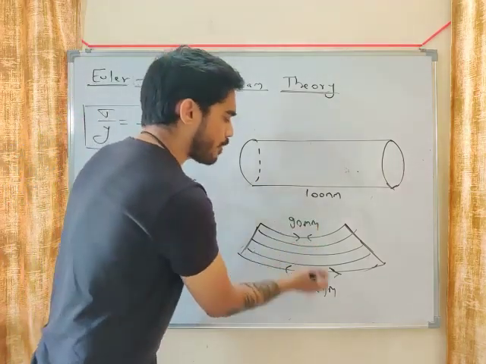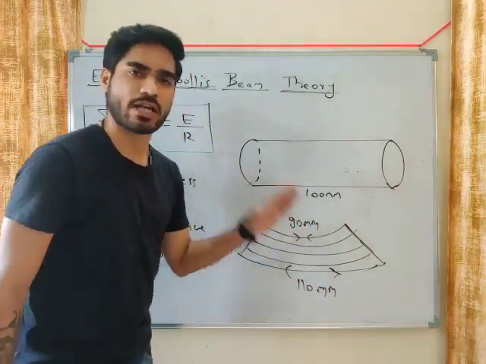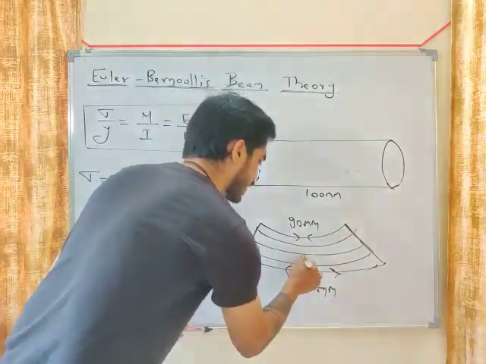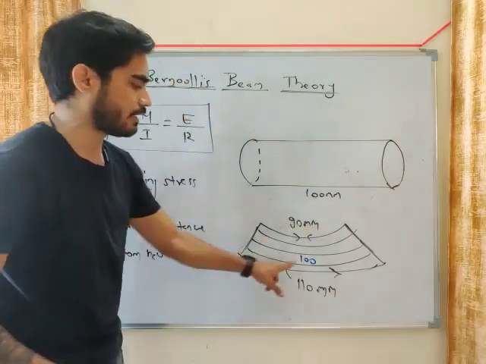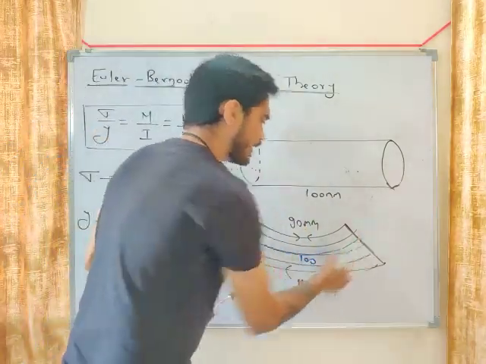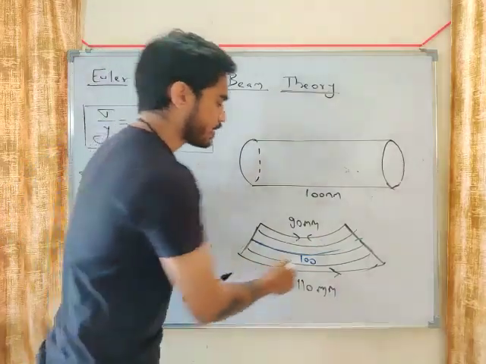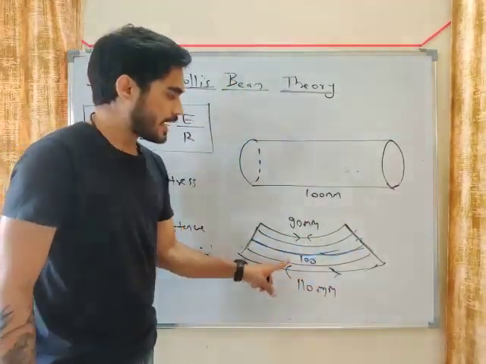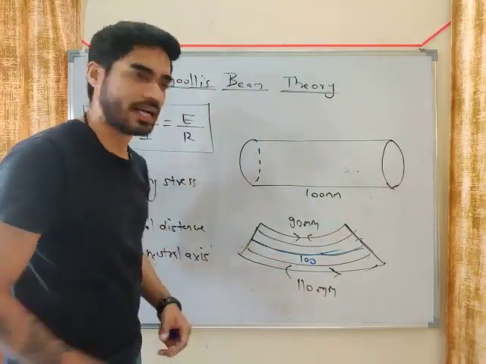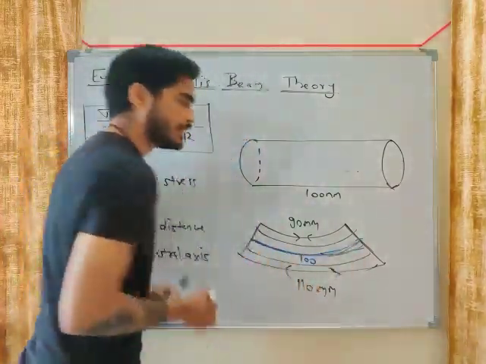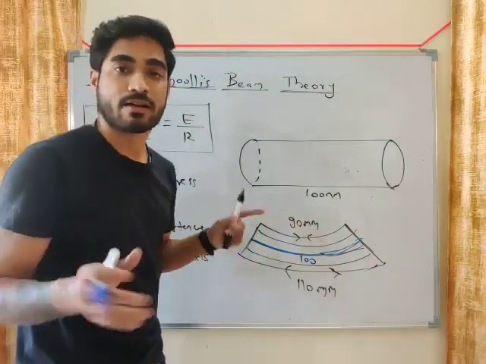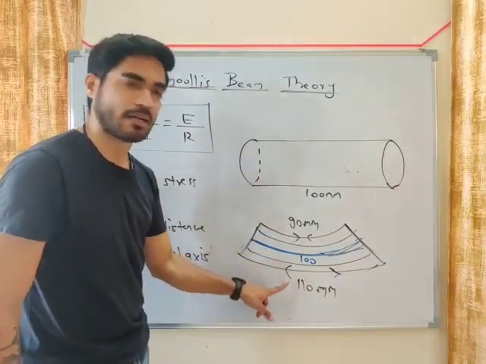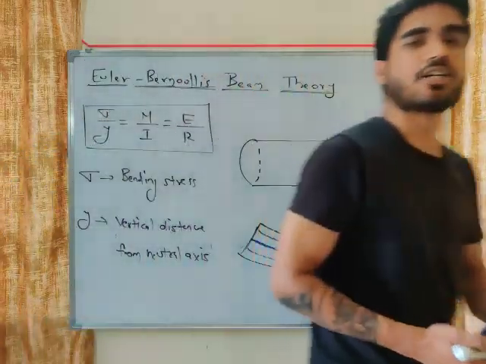So when you go from top to bottom, you will get 91, 92, 93, 94, 95. There will be a layer whose length will be 100. From 90 to 110, there will be a layer whose length will be 100. So what does it mean, my friend? The initial length of this layer was 100. The initial length of every layer was 100. And now the final length is also 100. So this layer is an undeformed layer. The length of this layer is not changed. The length of the top layer changed, the length of the bottom layer changed, but the length of this layer did not change.